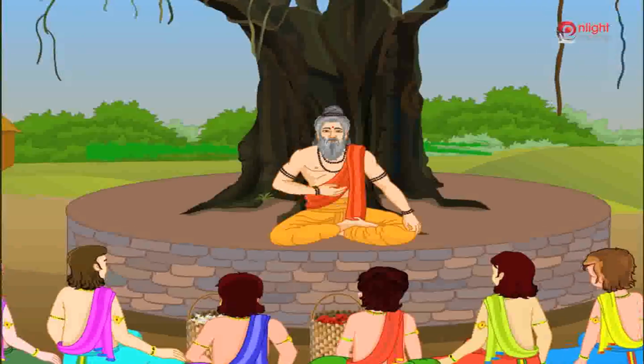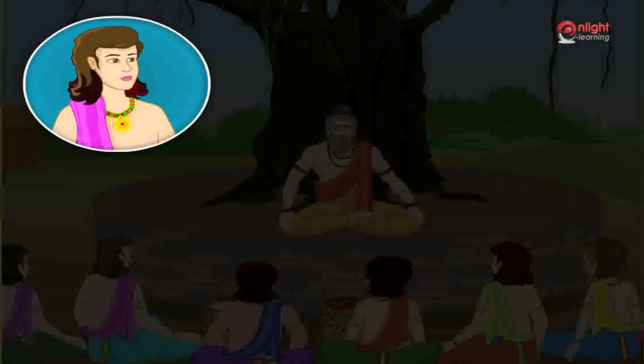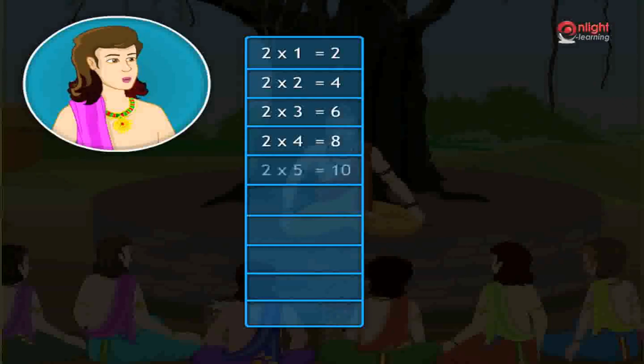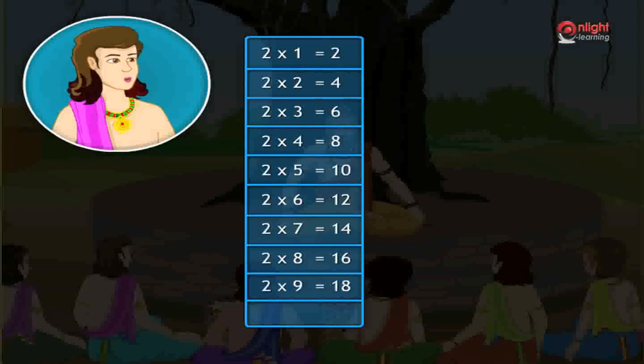Now, Dusashan, can you recall the multiplication table of 2? Yes, Guruji. 2 multiplied with 1 is 2. 2 multiplied with 2 is 4. 2 multiplied with 3 is 6. 2 multiplied with 4 is 8. 2 multiplied with 5 is 10. 2 multiplied with 6 is 12. 2 multiplied with 7 is 14. 2 multiplied with 8 is 16. 2 multiplied with 9 is 18. 2 multiplied with 10 is 20.